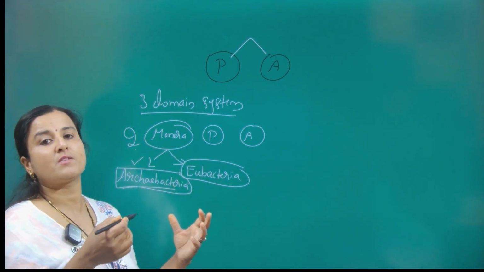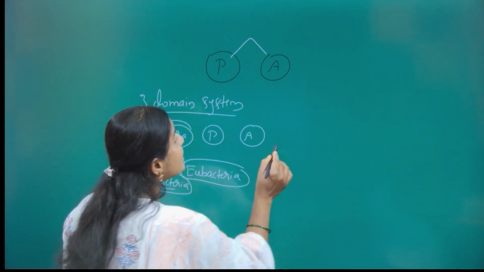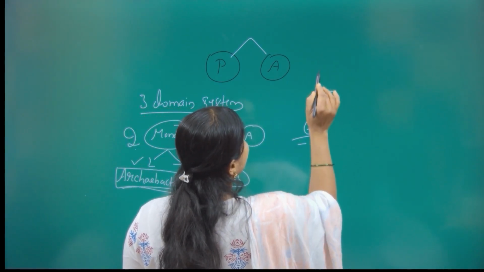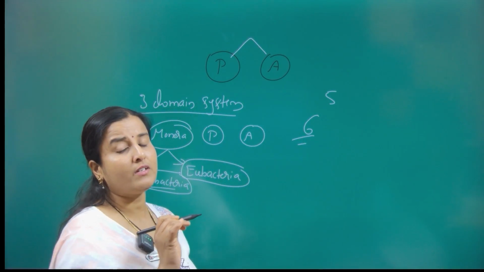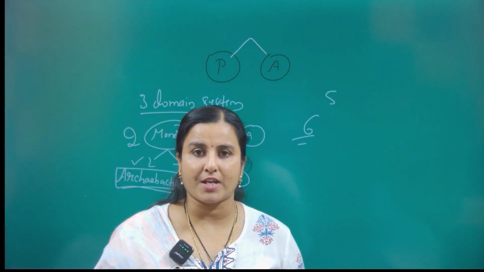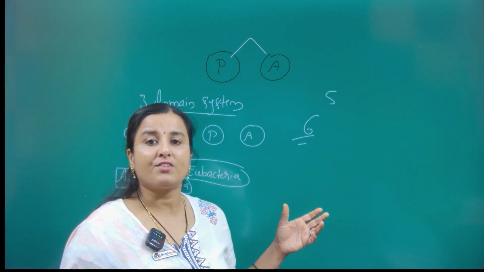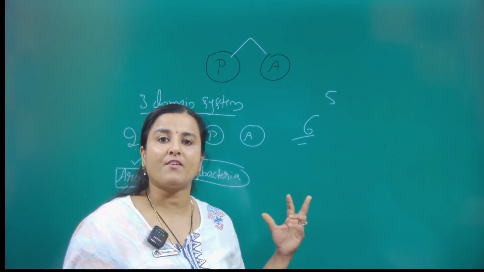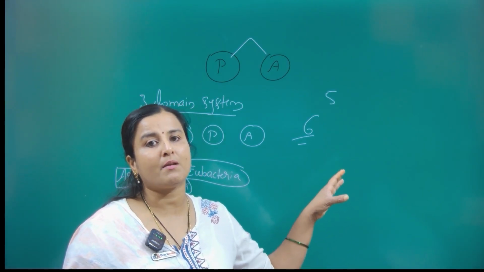So now how many kingdoms has it become? Six kingdoms. Earlier it was five kingdoms as per the R.H. Whittaker classification. But once the three domain system was proposed, the kingdom Monera was divided into two domains, and the remaining are kept under the same.